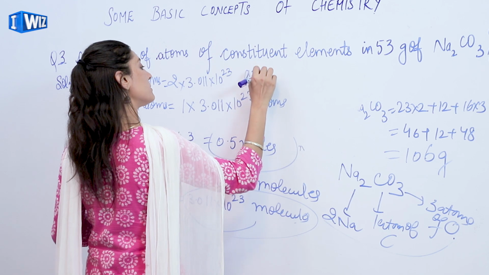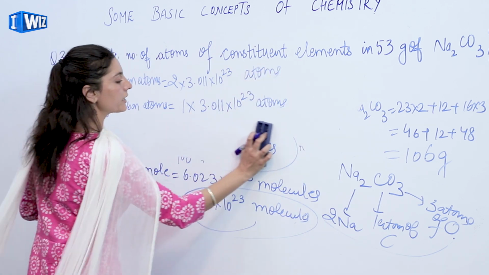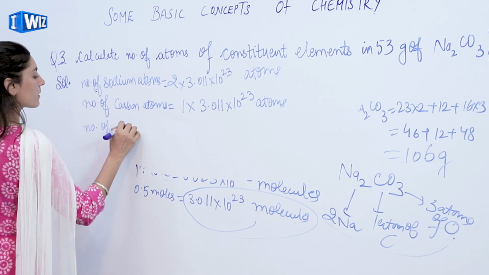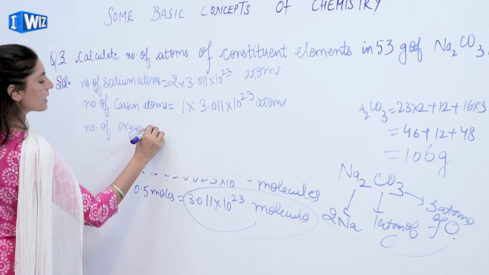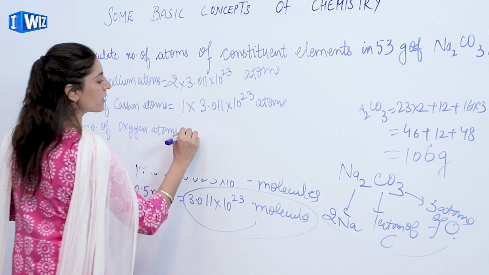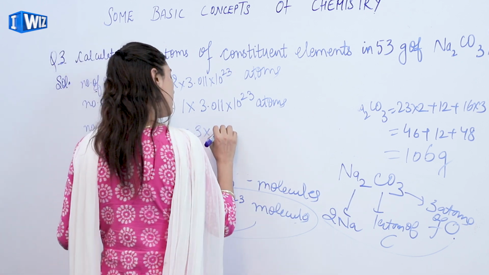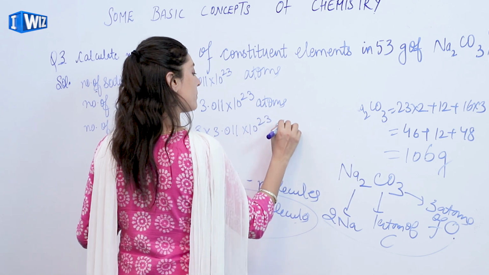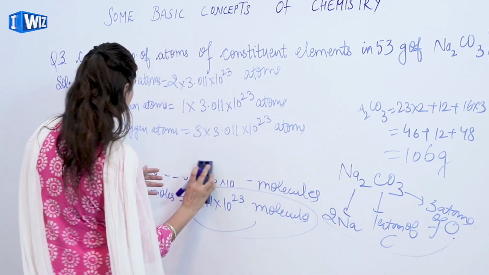Here also the atoms, and when I have to find it out for oxygen, it is 3 into 3.011 into 10 raised to the power 23 atoms.